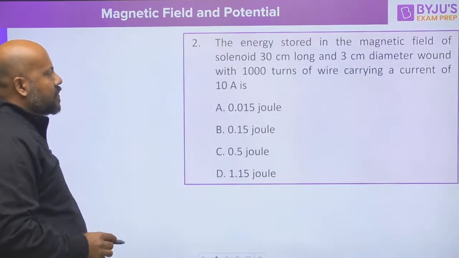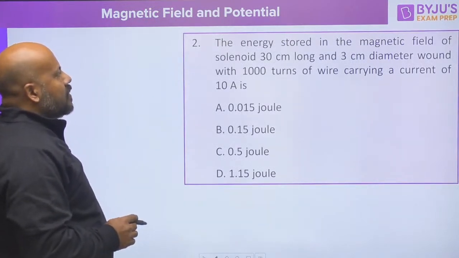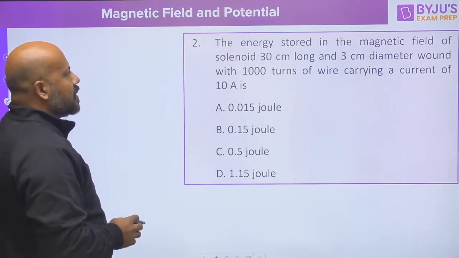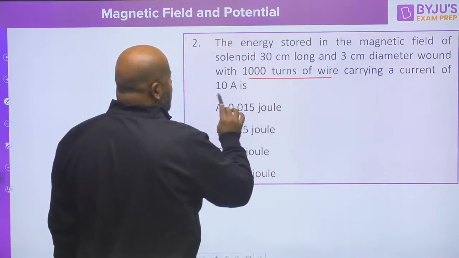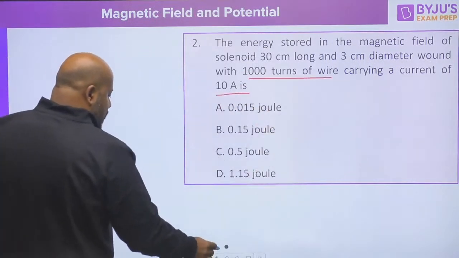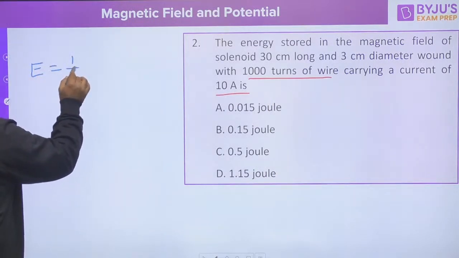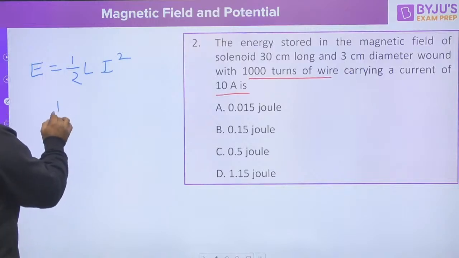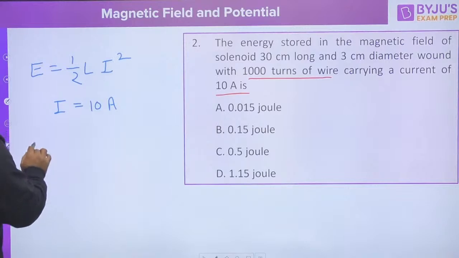See the next question. It says the energy is stored in the magnetic field of a solenoid 30 centimeter long, 3 centimeter diameter, wound with 1000 turns of wire carrying a current of 10 ampere. You know the energy stored can be written as half L I square. Now I here is given as 10 ampere. How are you going to find the L value?